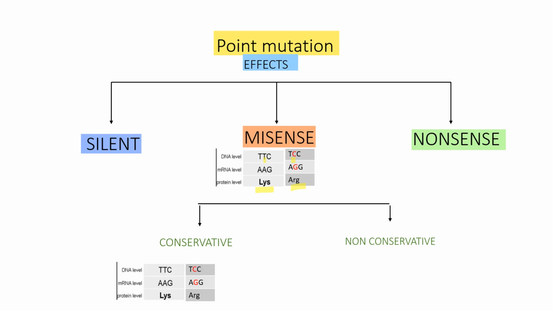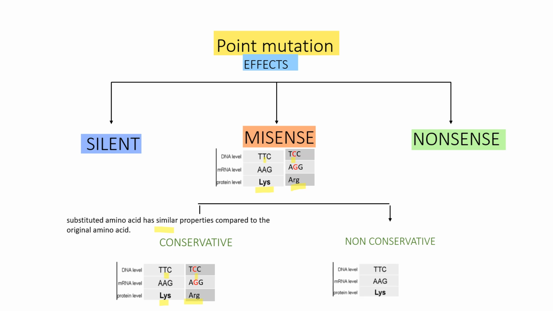In conservative missense mutation, we'll see that a change in base from thymine to cytosine will result in change in amino acid from lysine to arginine. But in this case, both lysine and arginine have similar properties. So in conservative missense mutation, the substituted amino acid has similar properties compared to the original amino acid.